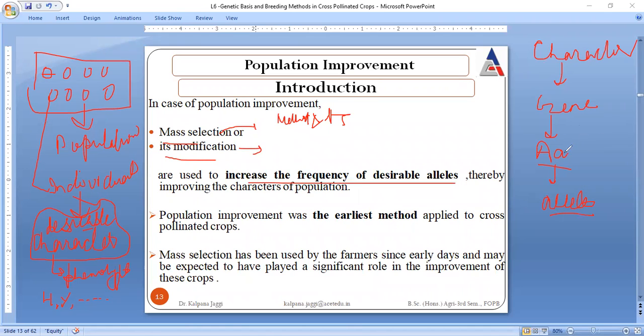If you are familiar that this gene is controlling the yield, then we can improve this yield either by mass selection, or by improvement through the ear to row method or the modified ear to row method, right? This was the very first methodology that was utilized for breeding cross-pollinated crops, and it was even utilized by the farmers. Right now also they are being utilized, keeping in mind they have a significant role in the improvement of crops.